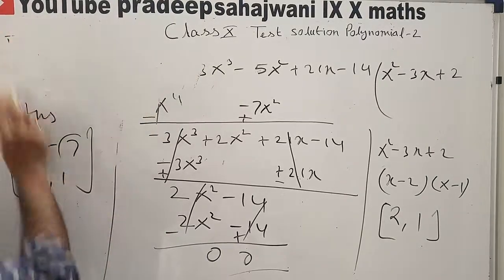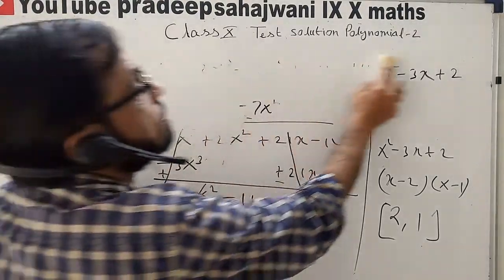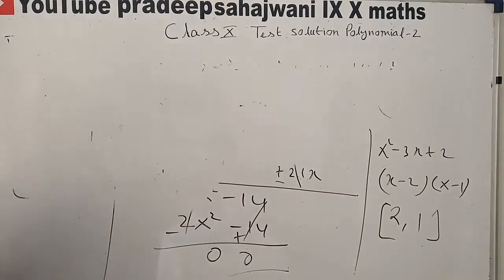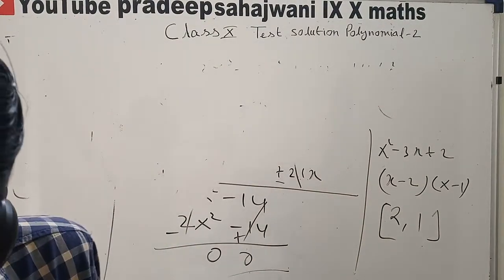Now concentrate on the next question, number 11.